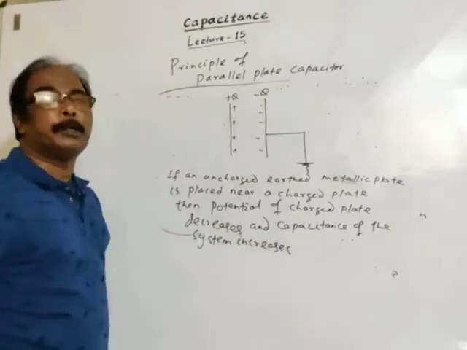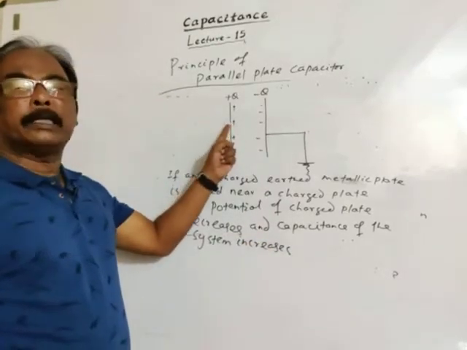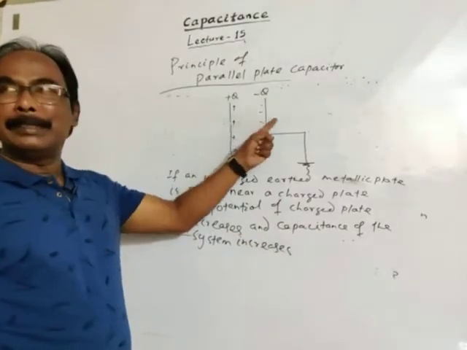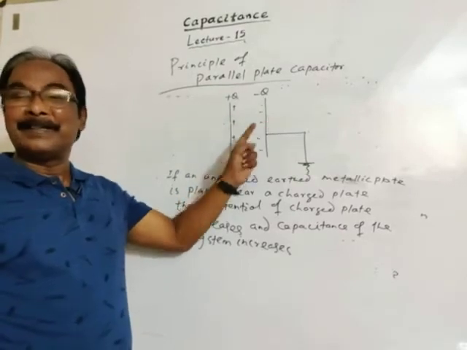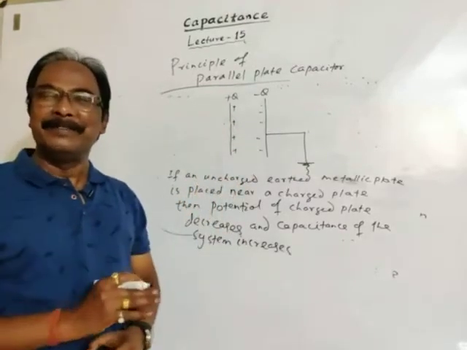See, this is not now a single conductor; this is a system of conductors. So the capacitance of the system increases.